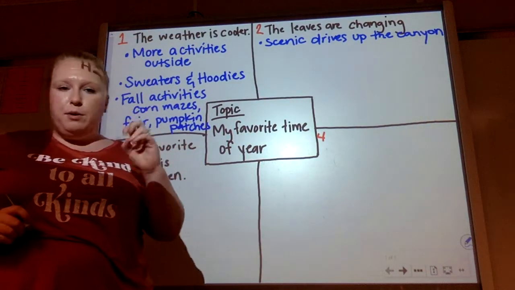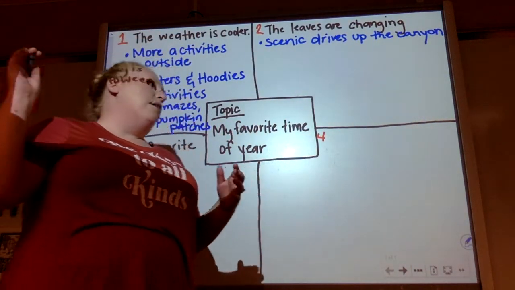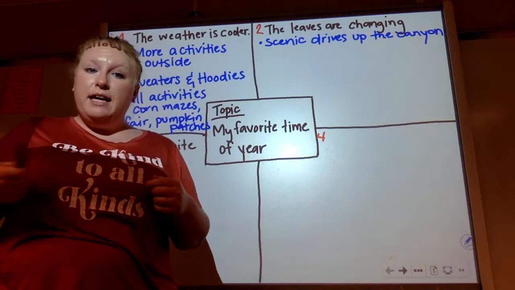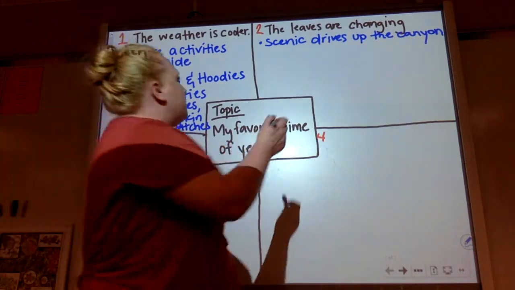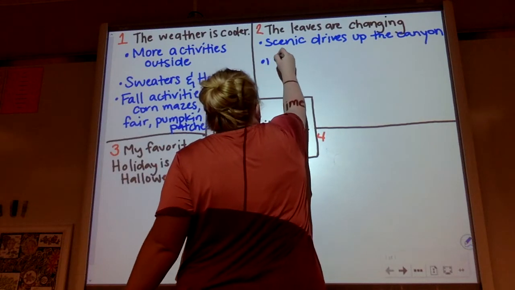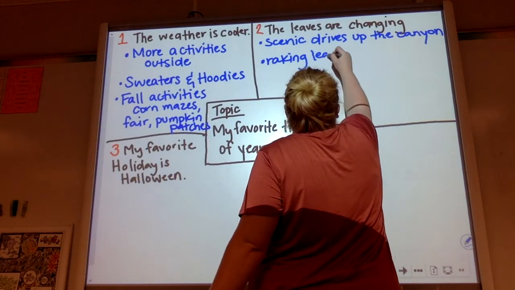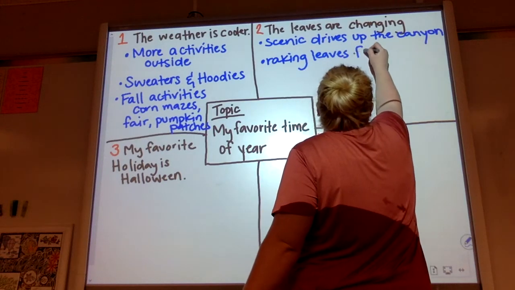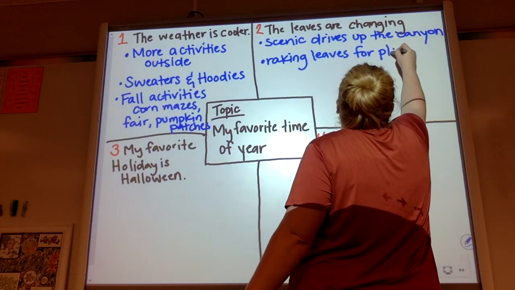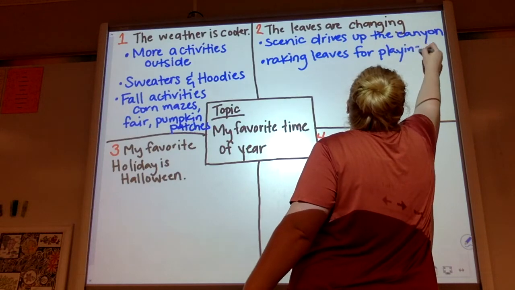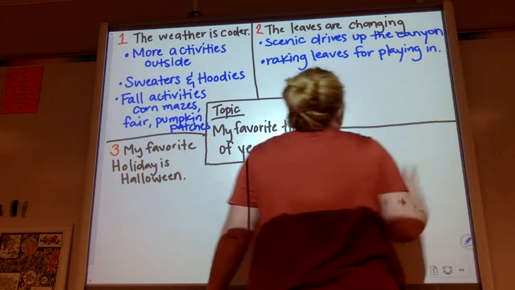The second thing I would put there is leaves, raking our leaves for playing in, okay? So, I would put that. Raking leaves for playing in. It's fun to rake your leaves, create a big pile, and jump in, right?